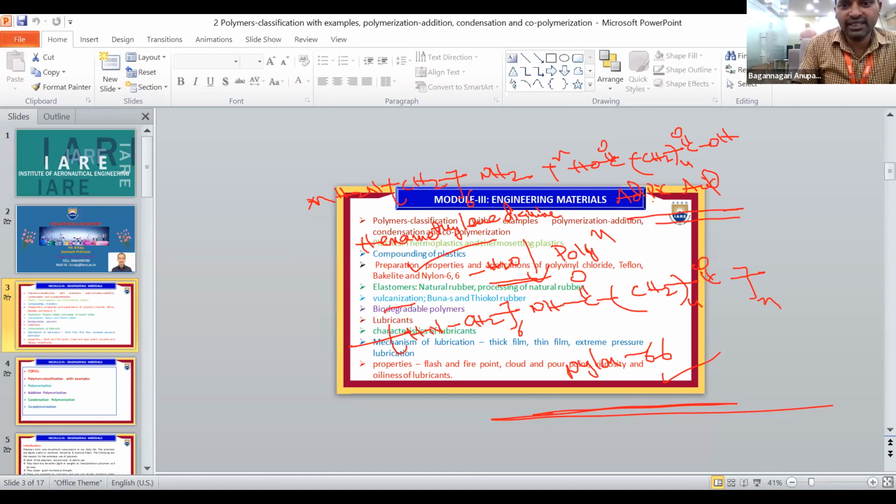Hexamethylene diamine and adipic acid that form nylon 66.